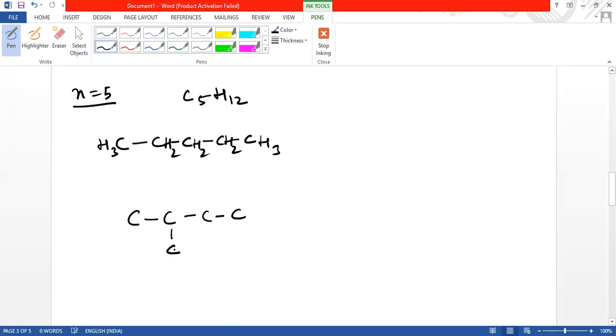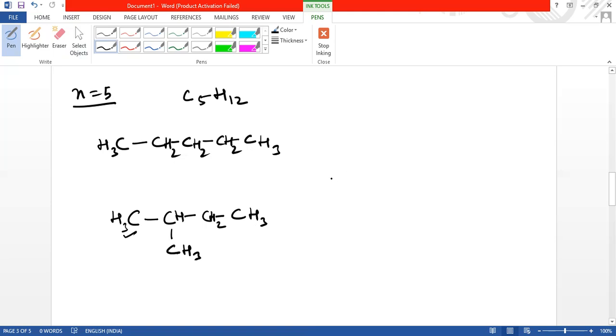We can attach 1 carbon on the second carbon, in between. Now this terminal carbon will get 3 hydrogens, and this also 3, this also 3. What about this carbon? Its 3 valencies are satisfied, so only 1 hydrogen, and the next one will get 2. To sum up, 3 plus 1, 4, plus 2, 6, plus 3, 9, plus 3, 12.